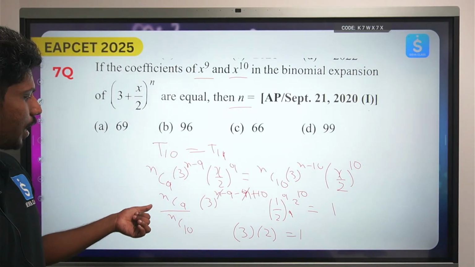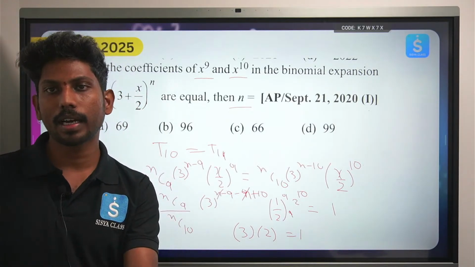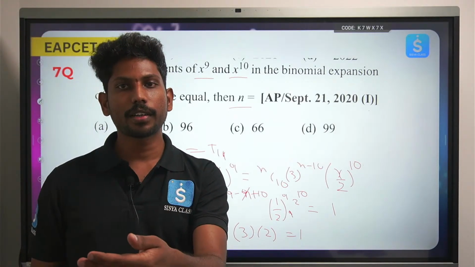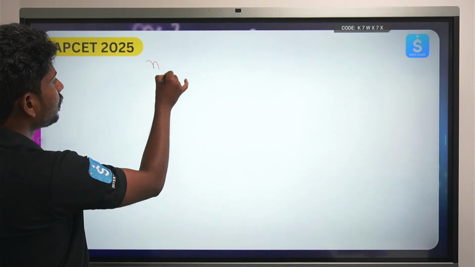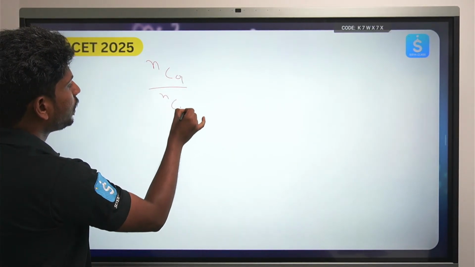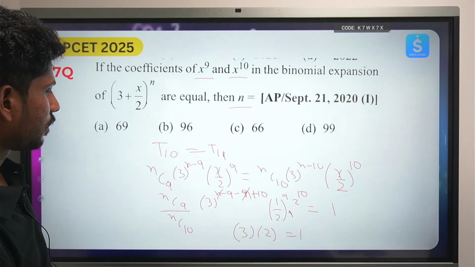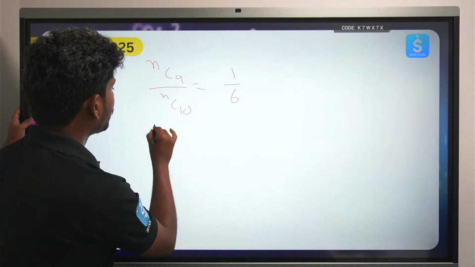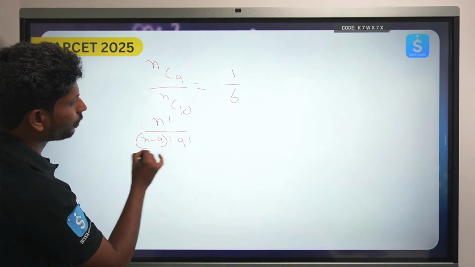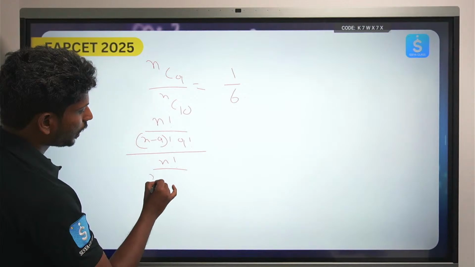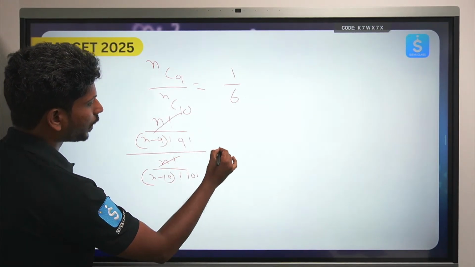And now we have the value of n. So nC9 by nC10, n factorial by (n-9) factorial into 9 factorial, divided by n factorial by (n-10) factorial into 10 factorial. We'll just calculate this: nC9 by nC10 is equal to 1 by 6. From here I can cancel n factorial.